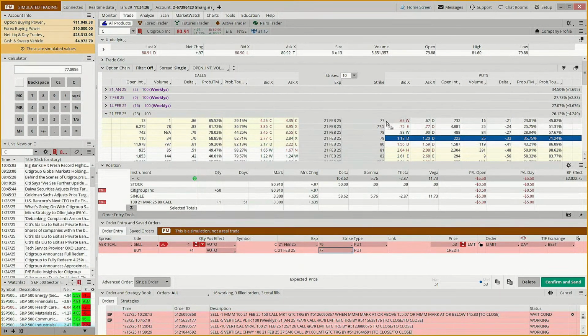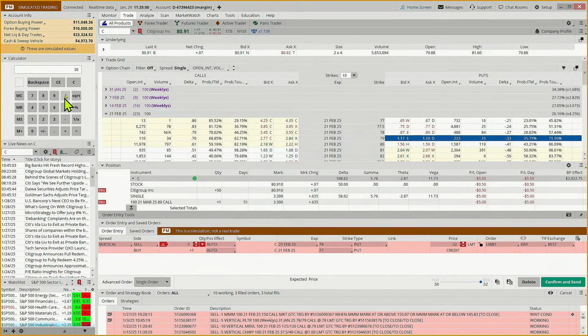So if you go to the 77 strike, the probability of it going through both strikes is lower. But my return on risk here is 53 divided by $1.47. It's 36% for a trade we'd be in for 23 days. So that meets our criteria.